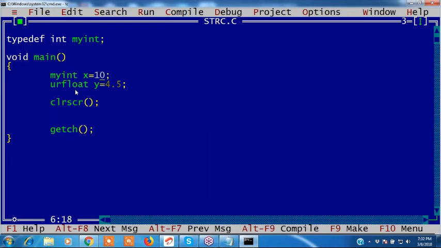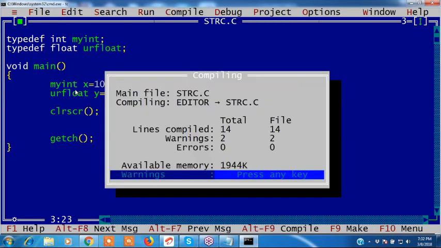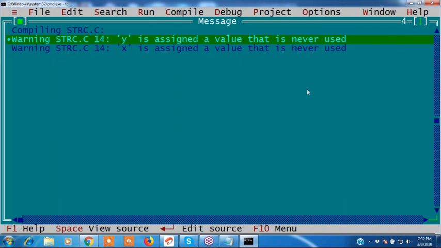Now, okay, what is yourfloat? It is showing an error. How to create a new data type? Typedef float yourfloat. You can create it: float is yourfloat. Compile once. See, there are no errors. What are the warnings? You did not use the x and y values. That's what it is showing.